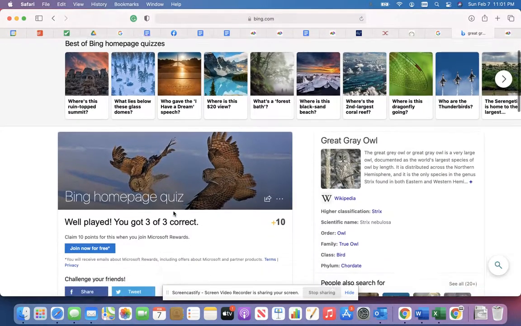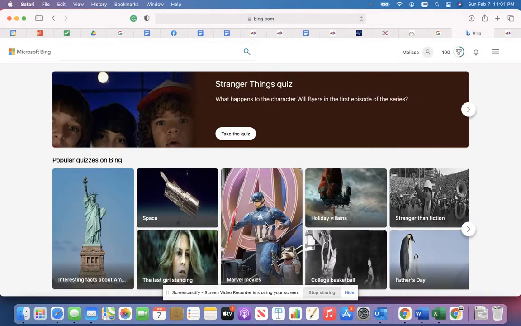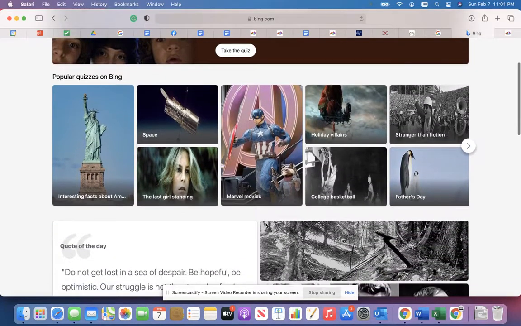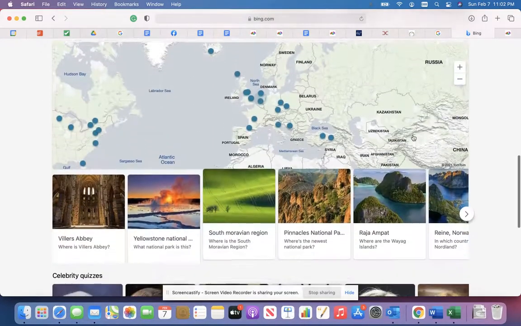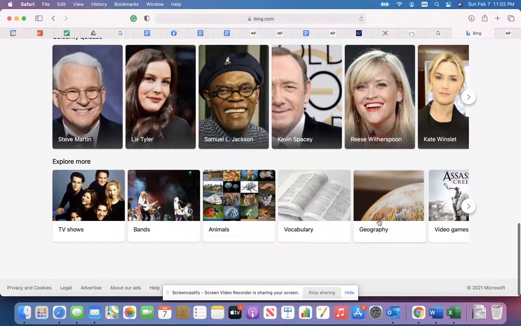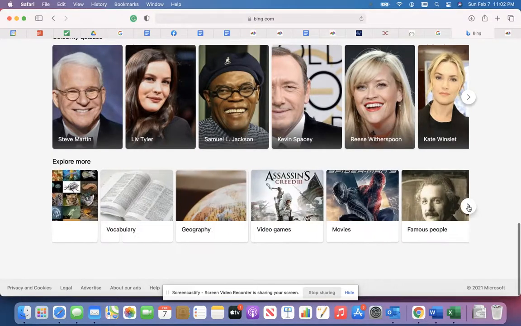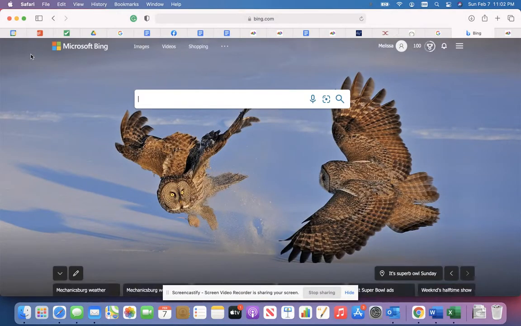So to get your score, you can go down and first you can learn more about the homepage image right here, or you can take another quiz. If you go to check them out, you're going to see that Bing has lots of quizzes that you could implement into your classroom and into your remote learning about different American locations. They have Stranger Than Fiction for literature, holidays, different geography and locations. Some of them are pop culture with celebrity. But they also have geography, vocabulary, and other things that you could use in your classroom. So going back to Bing, let's move on to the next area.